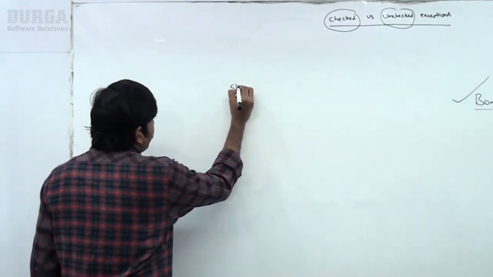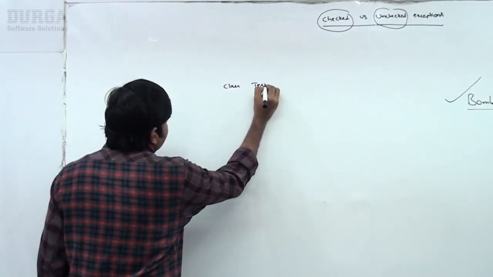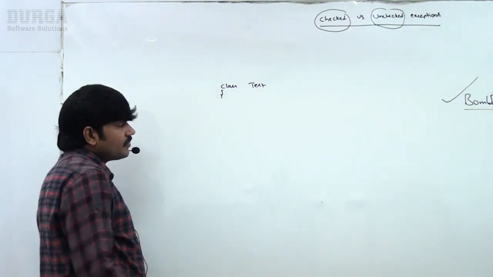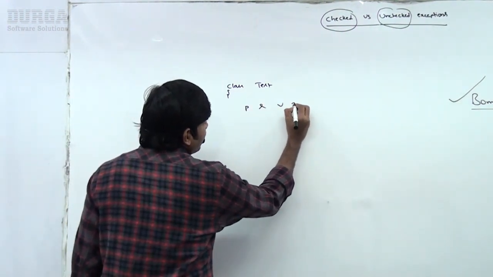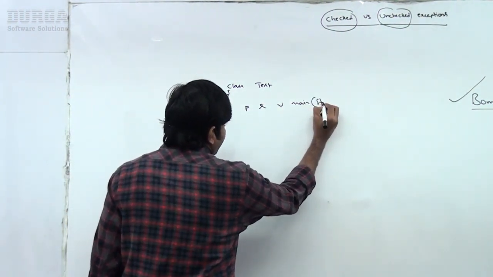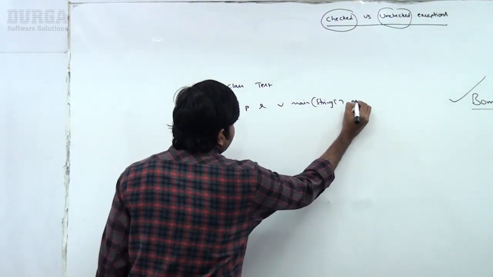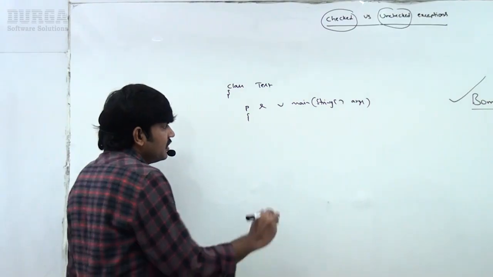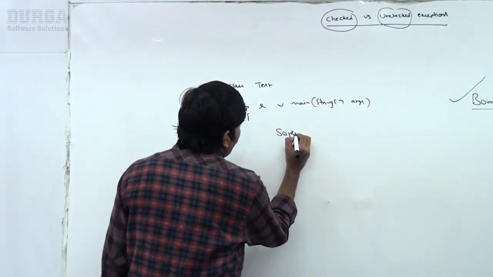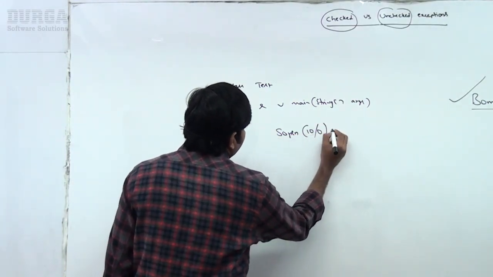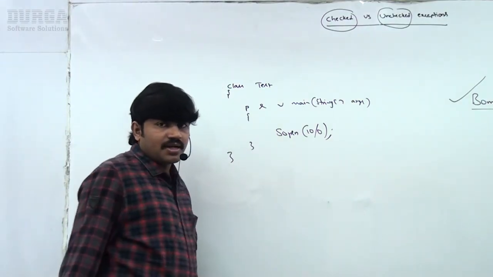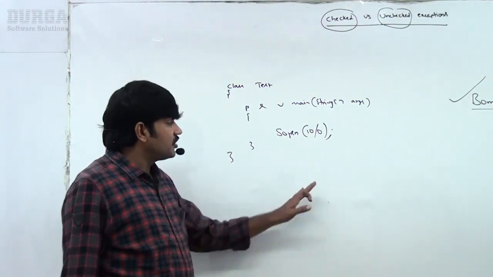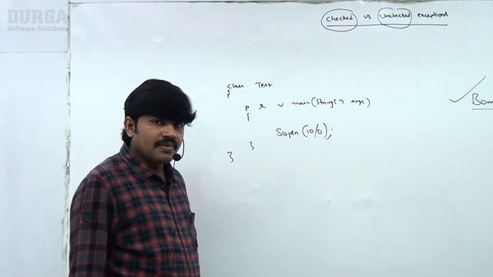Here I am taking class Test. public static void main(String[] args). Just my target is System.out.println(10/0). I am taking System.out.println(10/0), just like this, right?